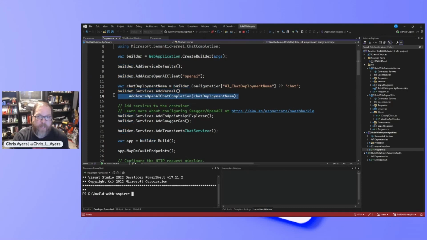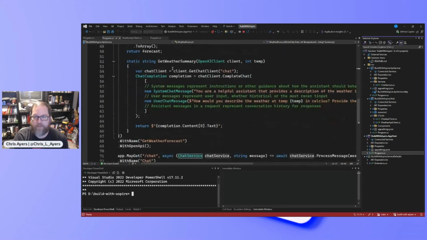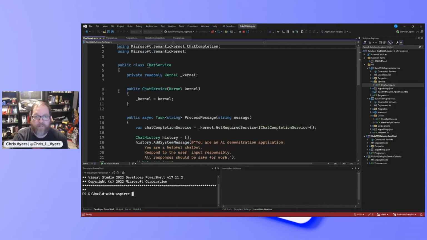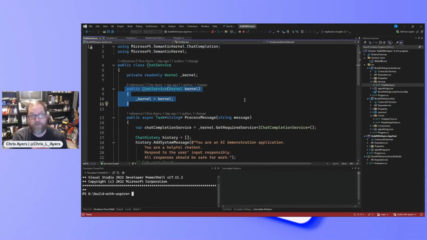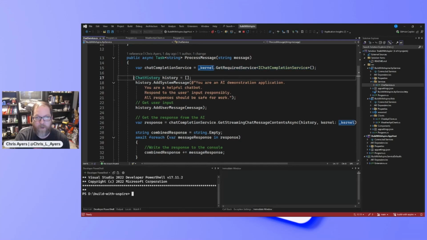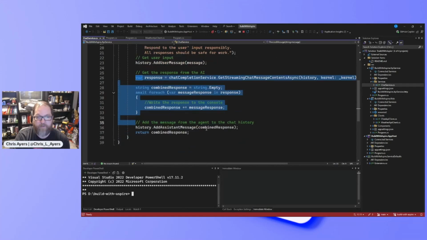And that's really what I need to do to wire up Semantic Kernel with that chat service. Now, I put this code into a separate chat service that we can look at. So it's not in line with the code like the weather summary is. I've got a little chat service here, and if we look at that, you can see I'm pulling a dependency injection from the kernel. I'm getting the kernel injected into my code base, and I'm getting the required service for chat completion, adding a message and getting the results back and returning that.